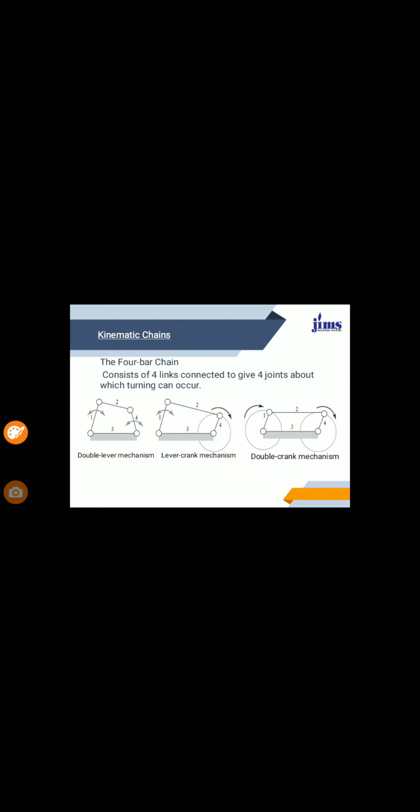So the objective of the double crank mechanism is to transmit the rotary motion from one wheel to another wheel. I must tell you, in the first diagram, the double lever mechanism, the mechanism is transforming rotary motion into oscillating motion. The rotary motion of the crank is converted into oscillating motion like this, right?